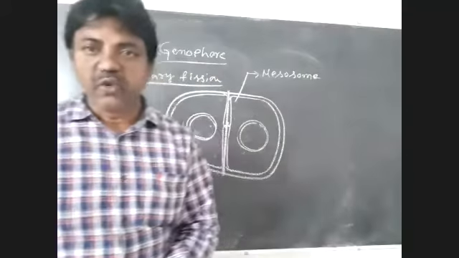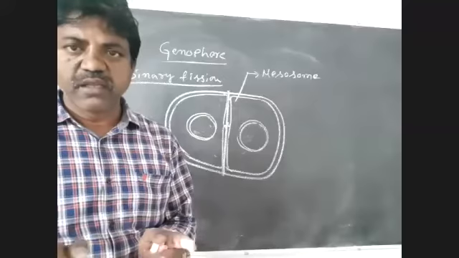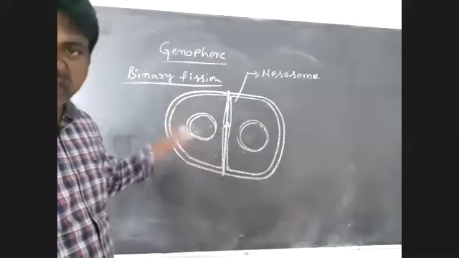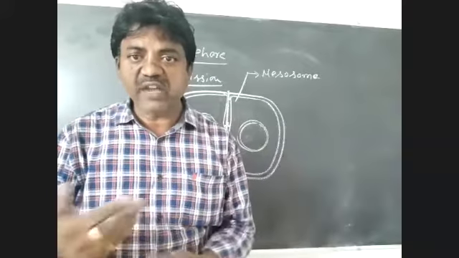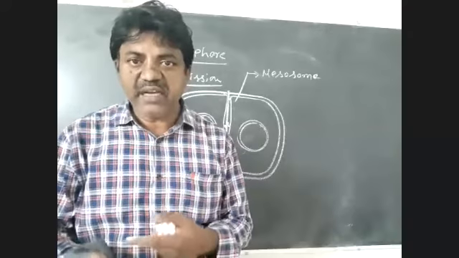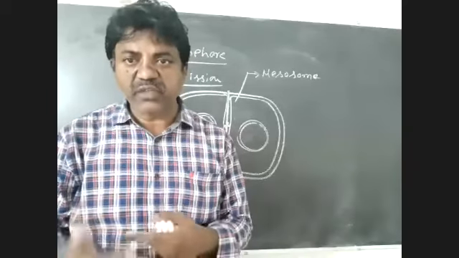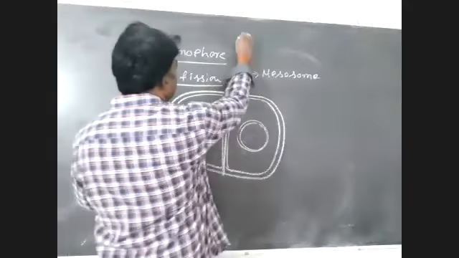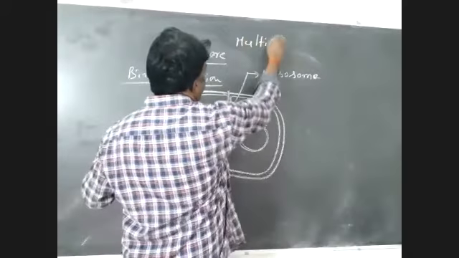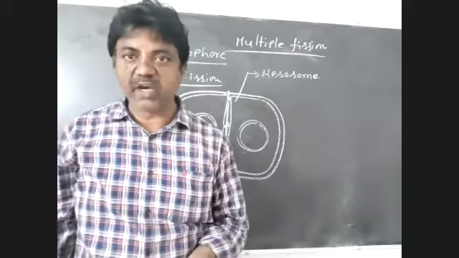When two cells are formed from a single parental cell, it is called binary fission. Whenever more than two cells are formed from a single parental cell, it is called multiple fission, not binary fission.